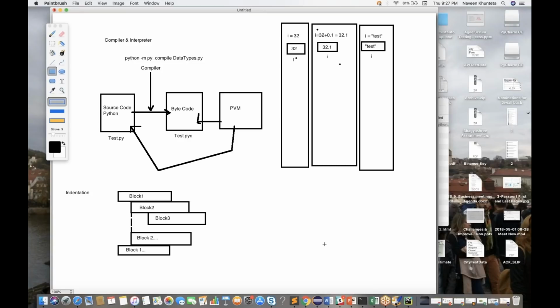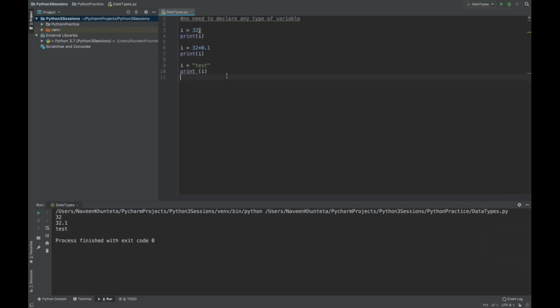Fine. Now let's see, I'll do one thing. I'll write x is equal to 32. You don't need to write a colon over here, without a colon it will also work fine. So I'm writing x is equal to 32, and in the next line I'll write y is equal to x, not 32, y is equal to x.